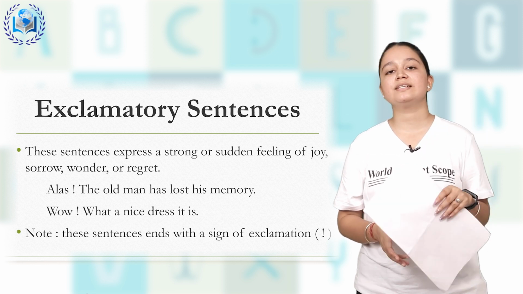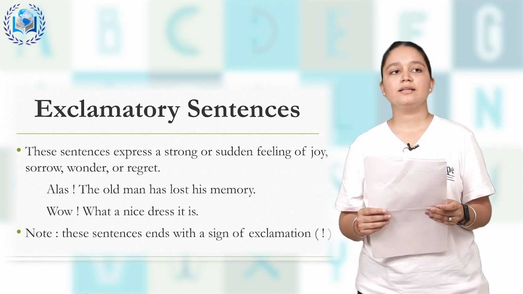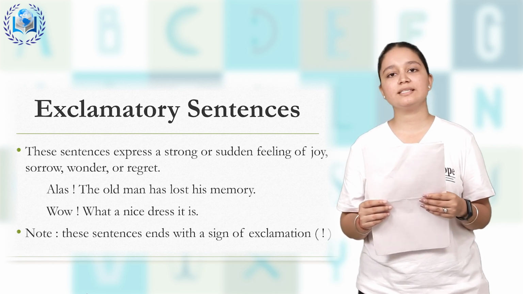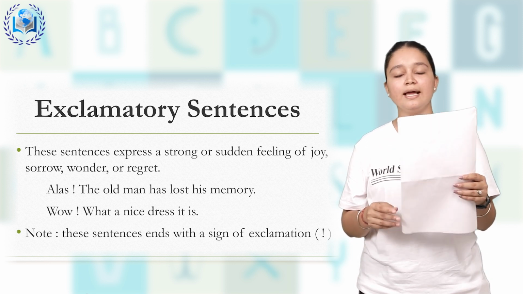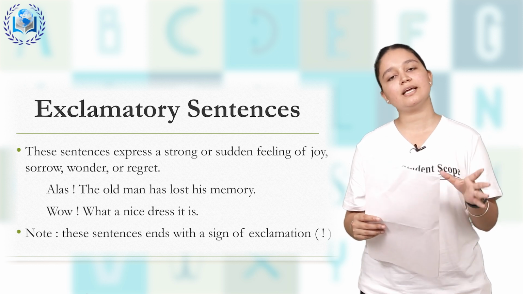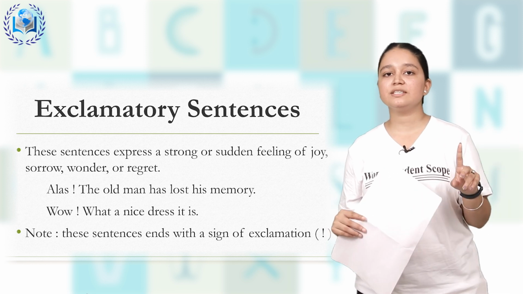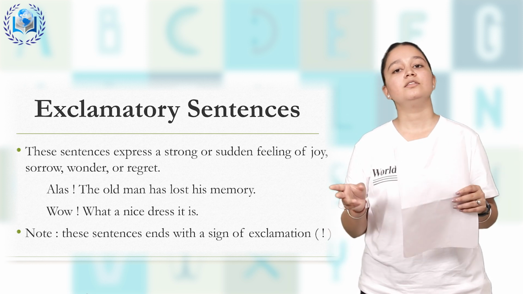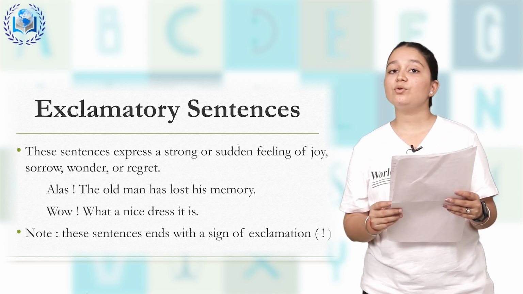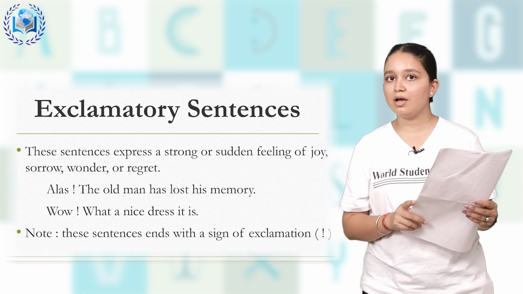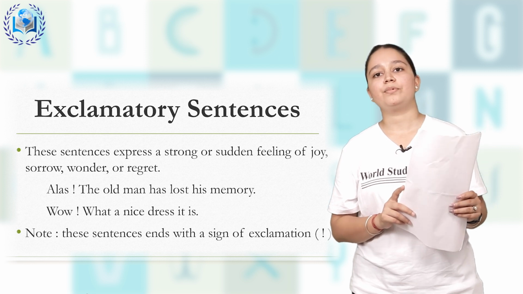Wow, what a nice dress it is. We are using wow, it comes under exclamatory. And if I say, wow, what a fabulous idea, it also comes under exclamatory sentences. And points to be noted, these sentences will always end with an exclamatory sign. These optative sentences and exclamatory sentences, these two will end with the exclamatory sign, and interrogative sentences always end with the question mark. Assertive or declarative sentences end with the full stop.